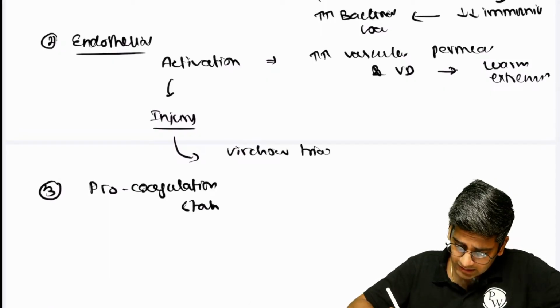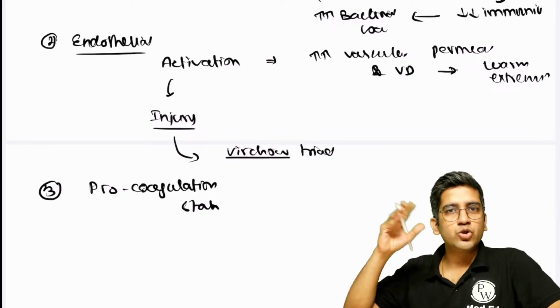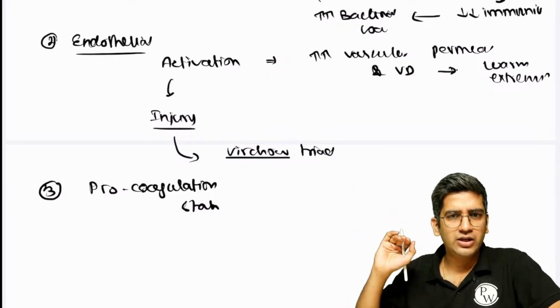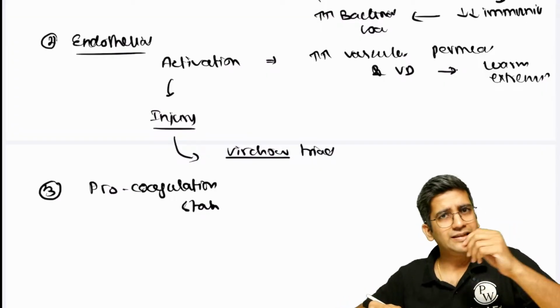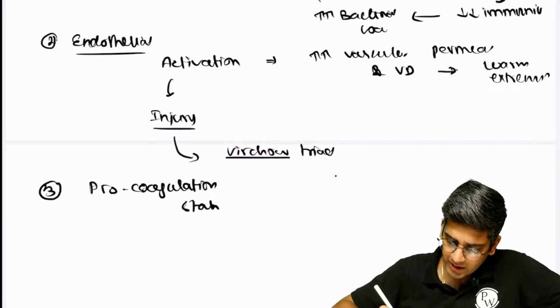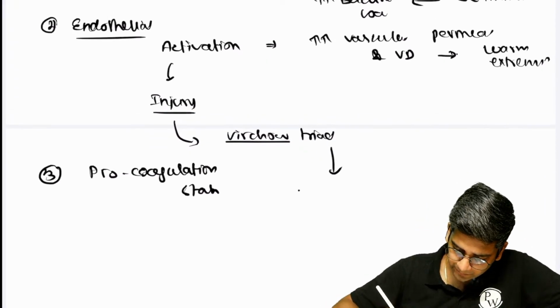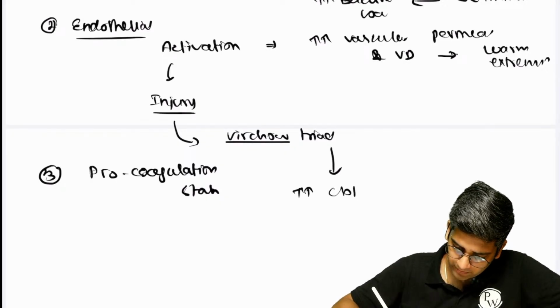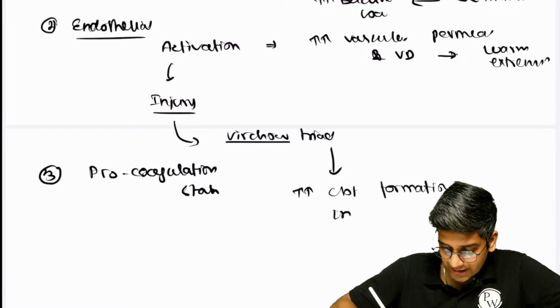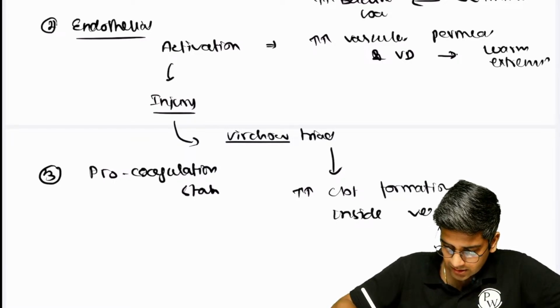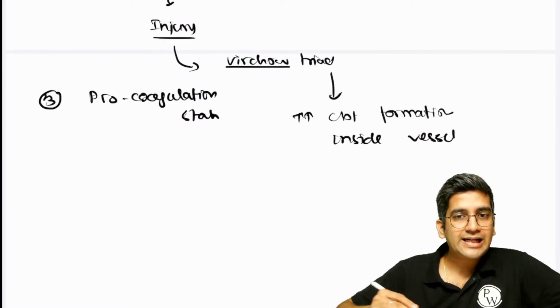Not just that, the bacteria also can directly cause endothelial damage. By default, you'll have activation of the procoagulant state, right? Pro-inflammatory cytokines can also cause that. Direct activation of my coagulation cascade, right? So this will result in increased clot formation inside the vessels. So we call it intravascular coagulation.